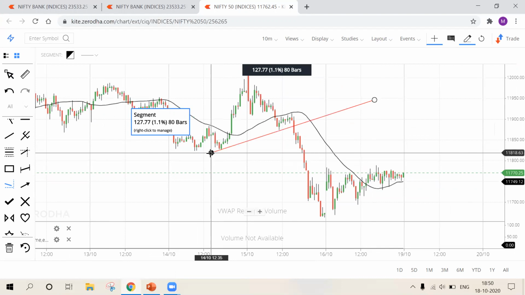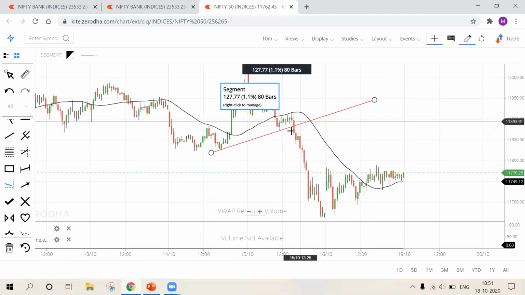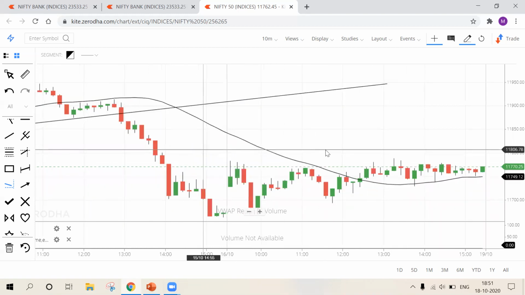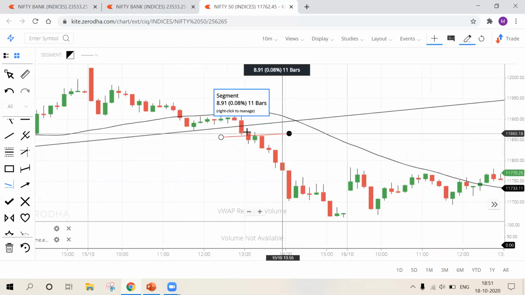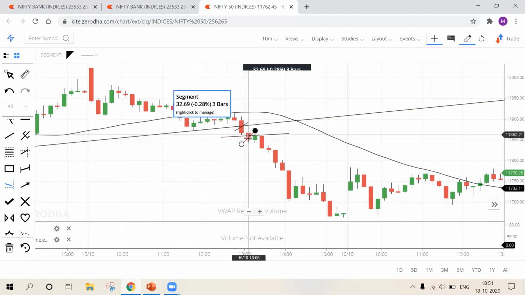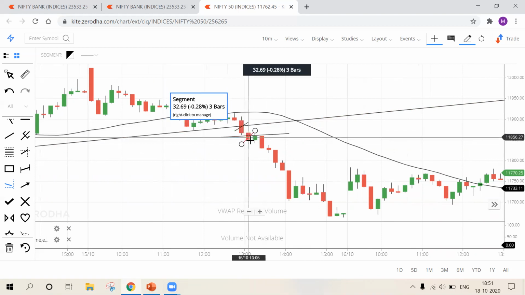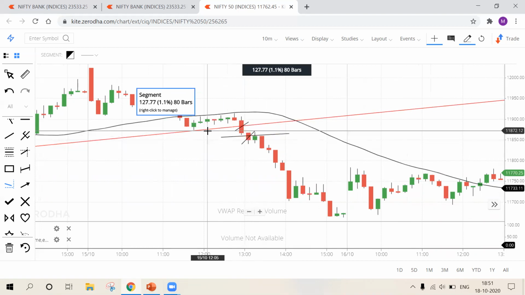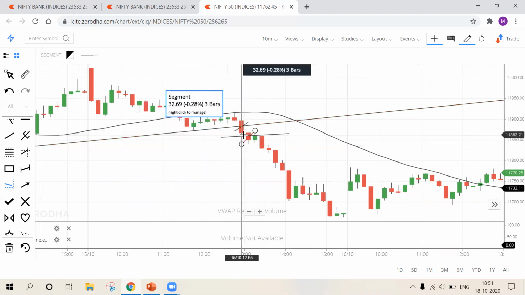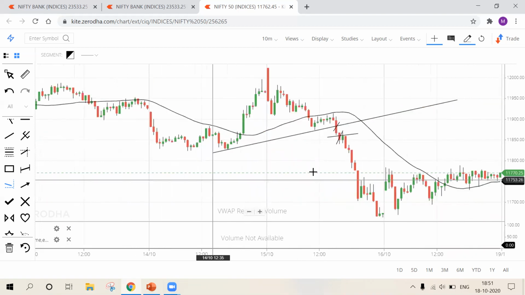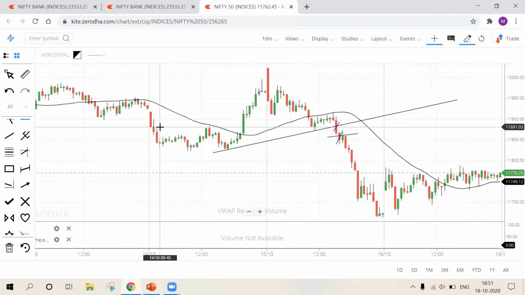Let's imagine this is my strong trend line. My strong trend line is broken, so I'll be making an entry there. Imagine that I have made an entry here at lower low formation. This is my lower low formation because this is the breakout candle, and the breakout candle's low is broken by the confirmation candle, and two candles are back to back red. So I got confirmation from the trend line, confirmation from lower low formation, and also confirmation from the 35 moving average. And the fourth confirmation is a strong support and resistance level.